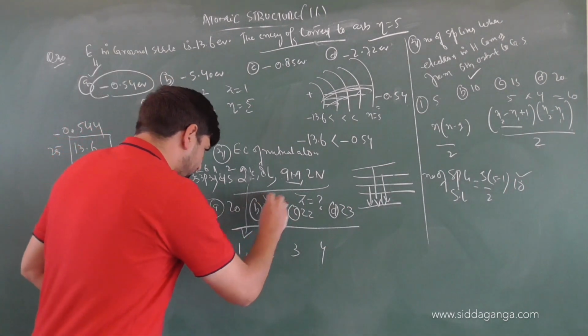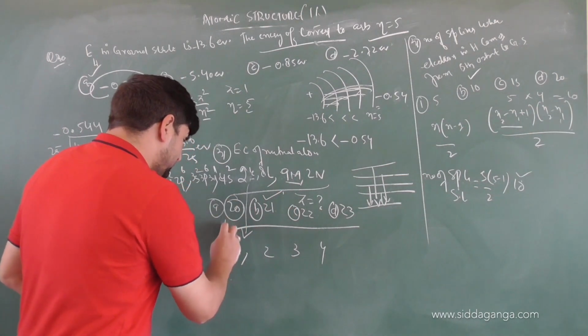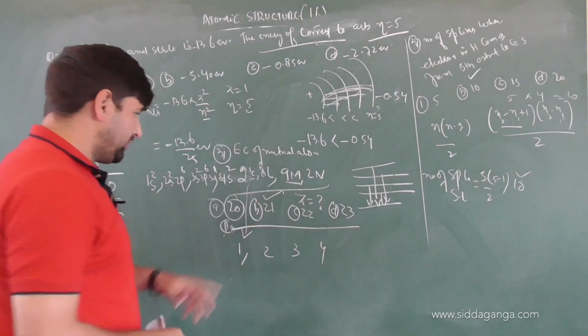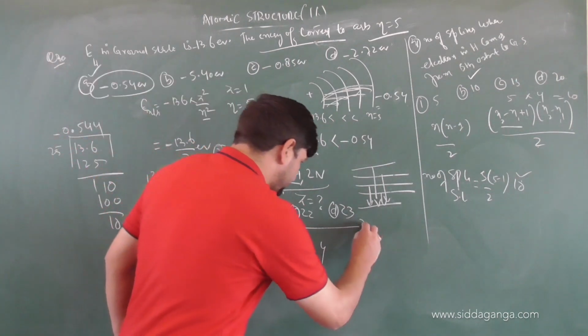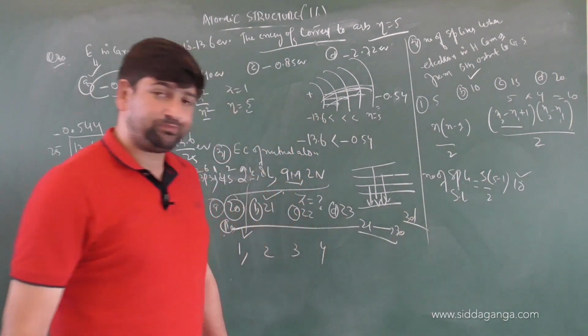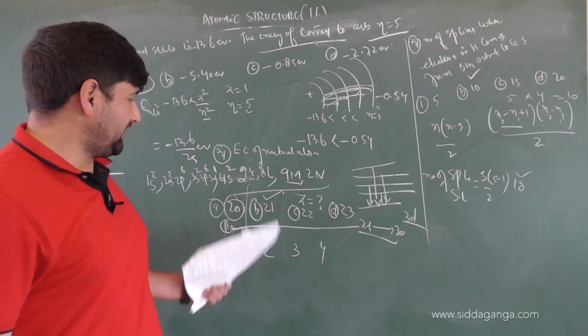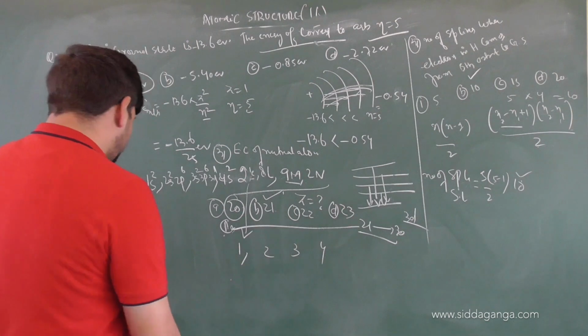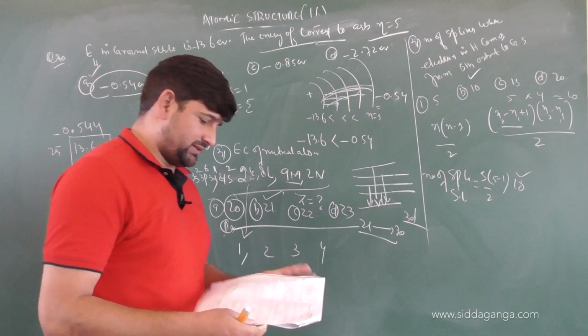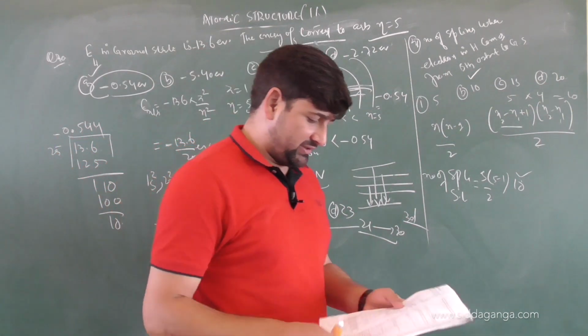That means the atomic number before it will be 20, because after potassium, this will be calcium. Atomic number 20 is calcium. After that only 21, 22. From 21 to 30, you have the 3d series coming into play. So what's the correct option, children? The correct option is 21. And children, this will be scandium with atomic number 21. Very good. Next question.